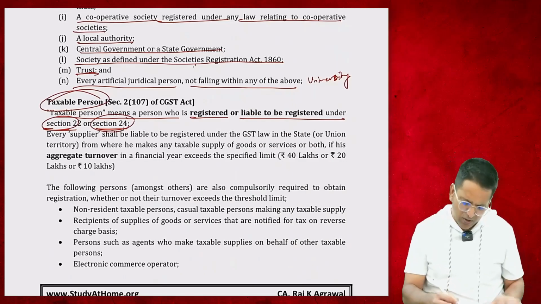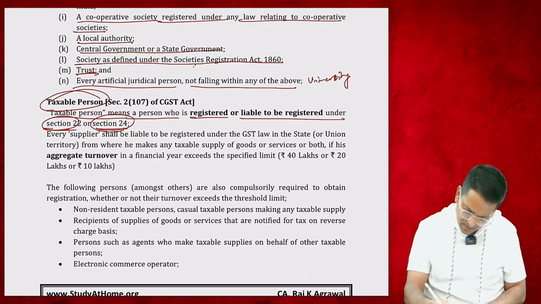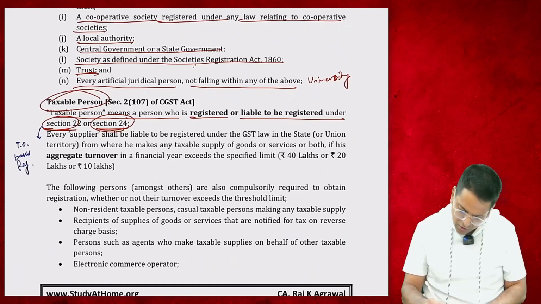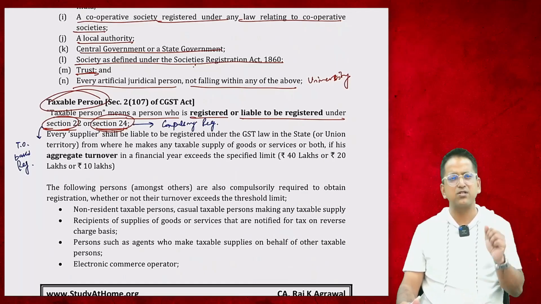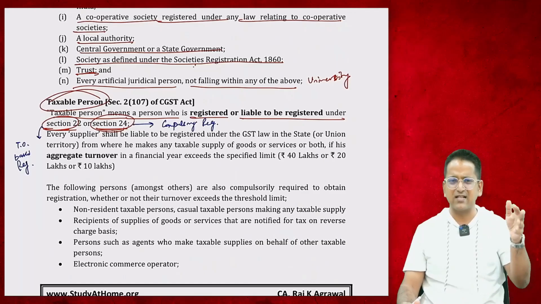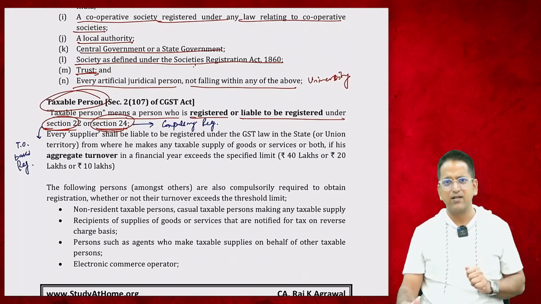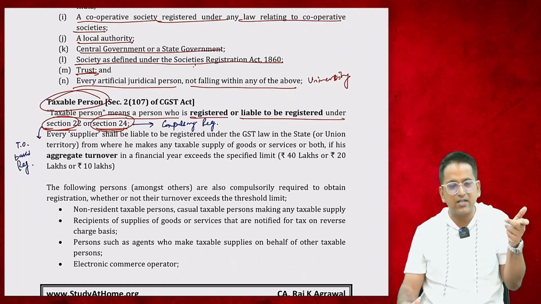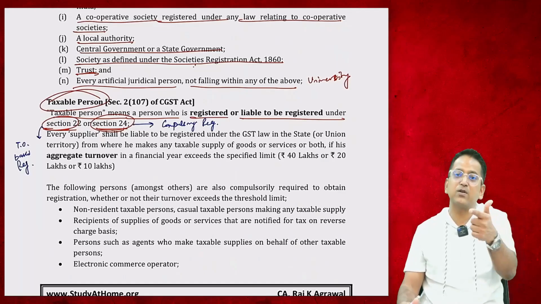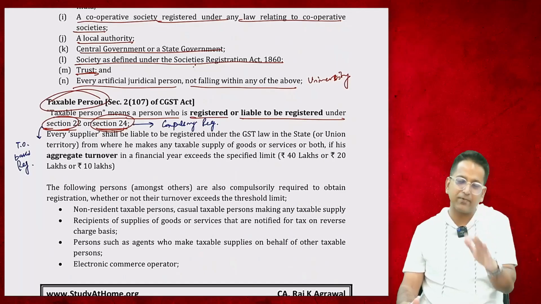Okay, registered or liable to be registered, in which section? In section 22 or section 24. What is section 22? Turnover based registration. What is section 24? This is called compulsory registration. Do you remember section 22? I have told you many times that turnover based registration happens in GST. 10 lakhs, 20 lakhs, 40 lakhs, different places have different limits. If your turnover crosses this limit, then you need to get registered under GST under section 22. Or if your turnover is high but you are not yet registered, then you are liable to be registered. Then also you'll be called a taxable person.